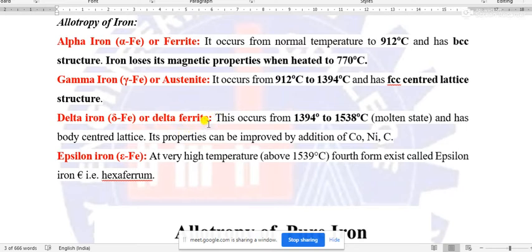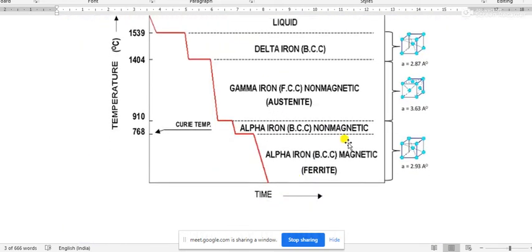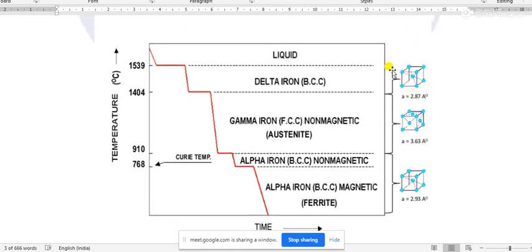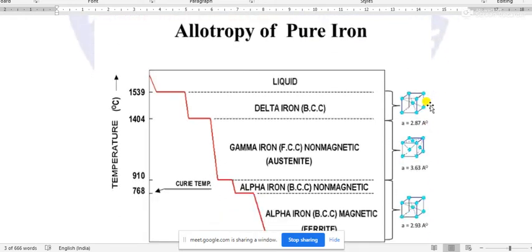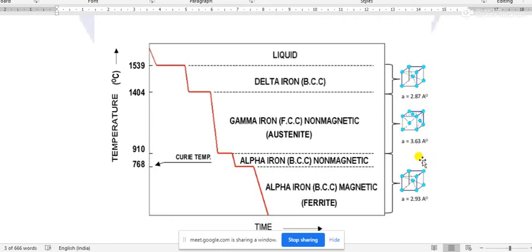Because the crystalline structure is the same as alpha iron or ferrite, the same BCC structure. Here you may see that BCC structure, but with some modification, with the distance at a modified length of 2.87 angstrom, something like that. But the structure is the same or similar to BCC structure, that is in a cubic form. Atoms are at the vertices of the cube and one atom is at the center of the cube.